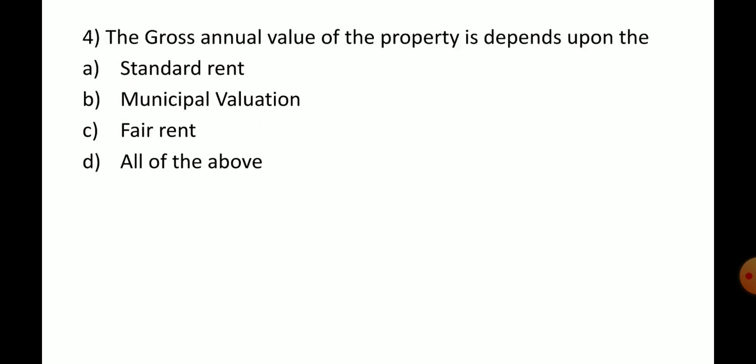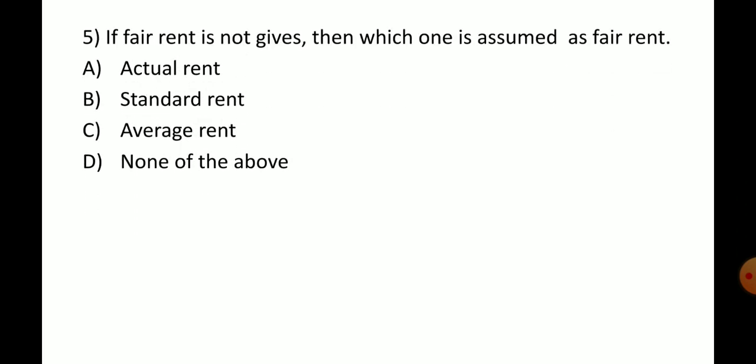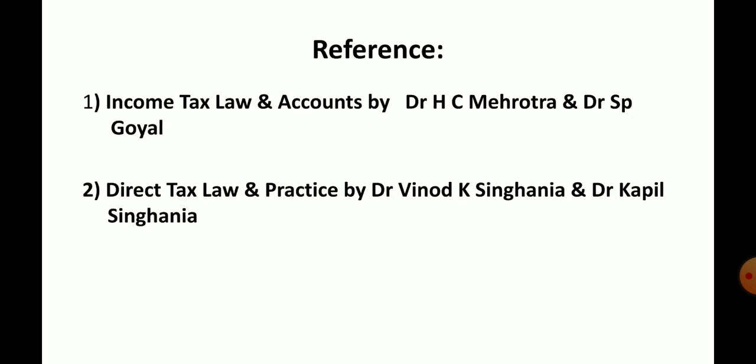The gross annual value of the house property depends upon the standard rent, municipal valuation, fair rent, or all the above. It is all the above. If fair rent is not given, then which one is assumed as fair rent: actual rent, standard rent, average rent, or none of the above? It is actual rent. These are the reference books. Thanks for listening.